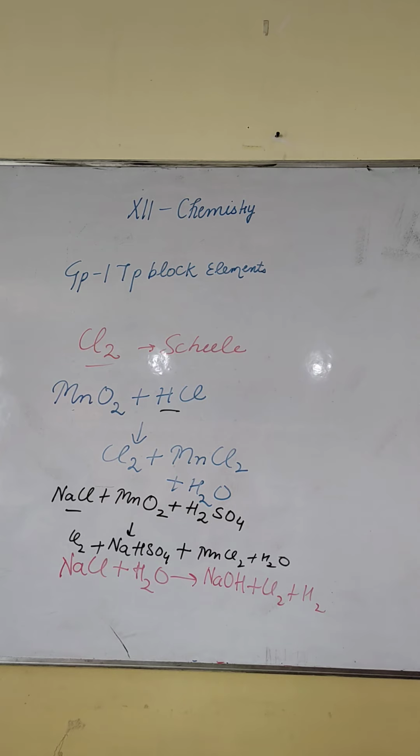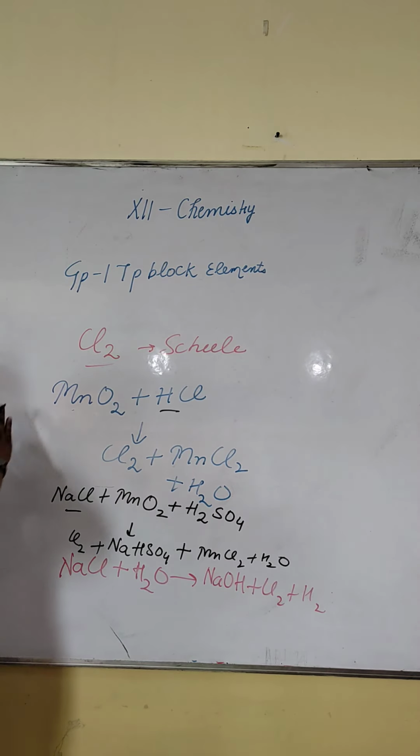It can also be prepared by Deacon's method. In Deacon's method, we pass air, that is oxygen, over HCl in the presence of cupric chloride as catalyst. So what will it form? Cl2 plus water.